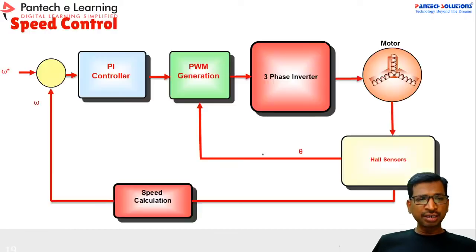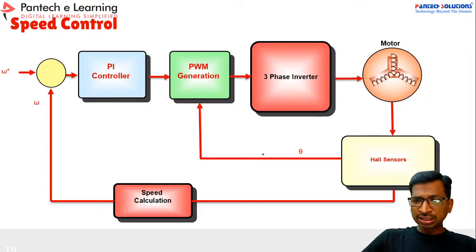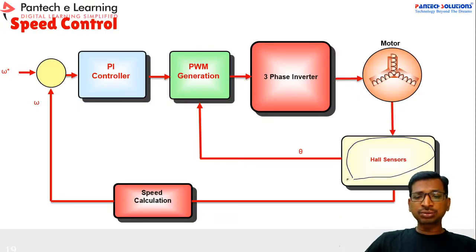So how can you develop a drive? Again, the same motor control algorithm. First you have to sense the Hall sensor. Suppose you are going to implement a sensor-based control, so with the Hall sensors it may be like a rotary encoder. And from the rotary encoder we have to calculate the speed of the motor and then the rotor position.